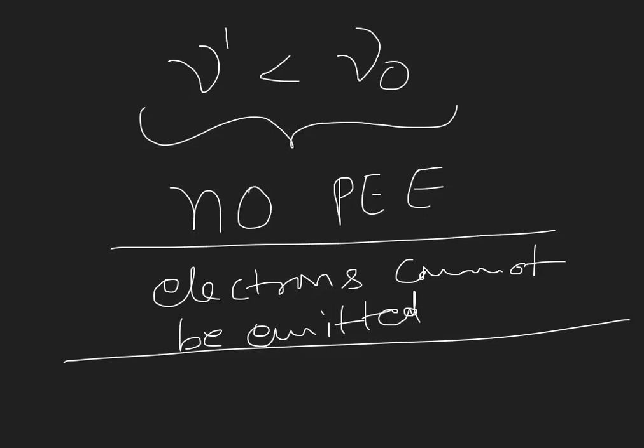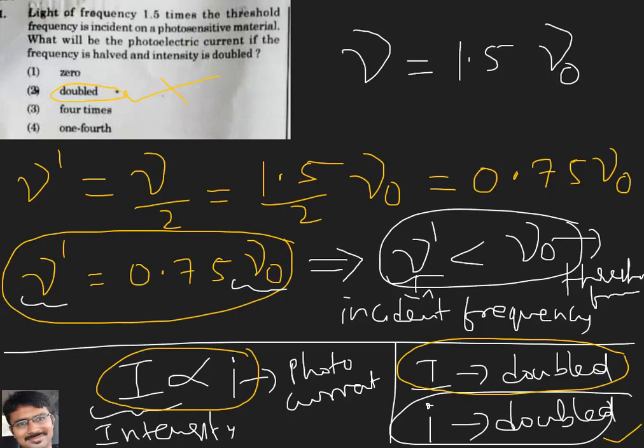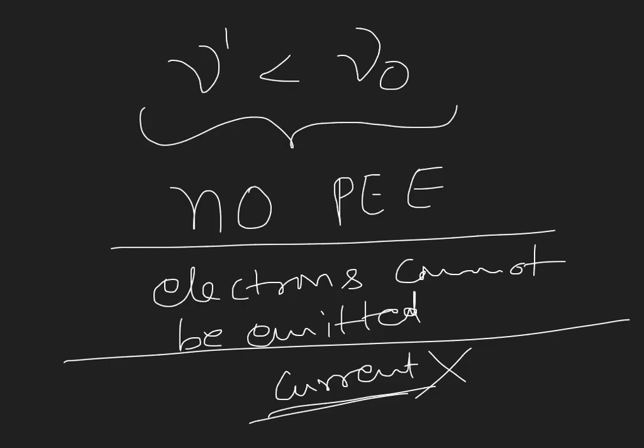When you are not able to emit the electrons, there is no question of current. Then how can you get the current? The current comes from the electrons emitted from the metal, and there is no current because no electrons are emitted. Maybe the intensity is doubled, meaning the number of radiations incident per unit area per unit time is doubled, but first of all electrons are not coming out. So there is no effect on the current, and we can't say the current is doubled.